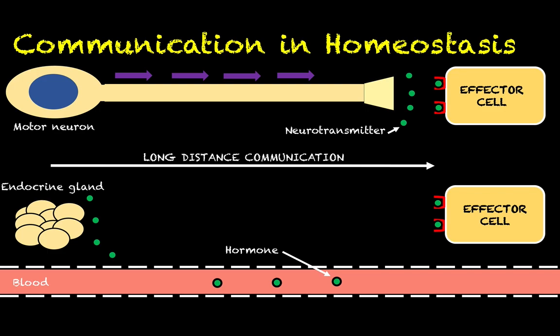So what we can see here is that even though neural communication and hormonal communication look very different, they actually have quite a few things in common. Number one being that both occur over a long distance, and number two, most importantly, both require engagement between a signaling molecule, whether that's a neurotransmitter or a hormone, and a receptor on the target cell.